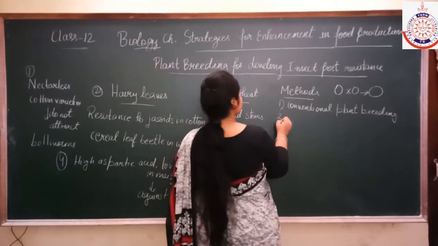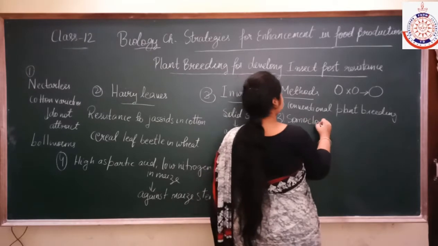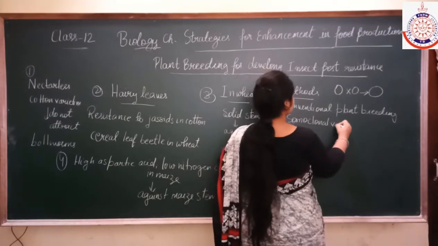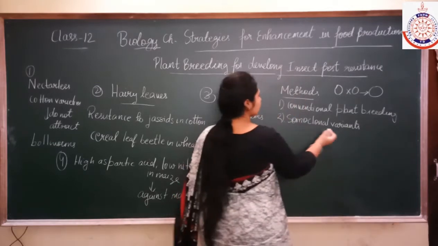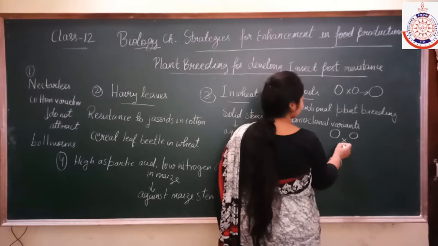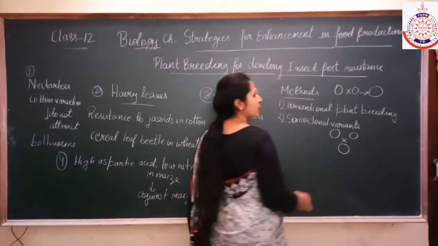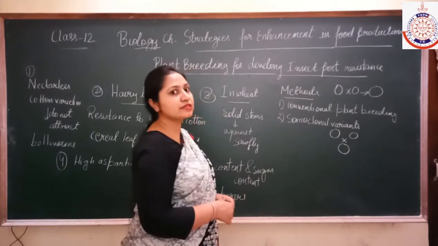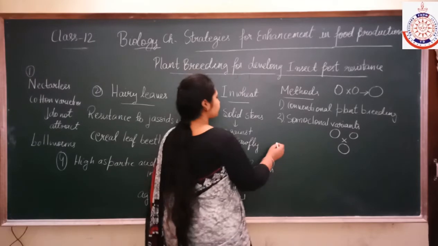Next is somaclonal variants. As we discussed, protoplasts are collected and then hybridized to produce a hybrid protoplast, which is then grown into a plant having the desired insect pest resistance gene.